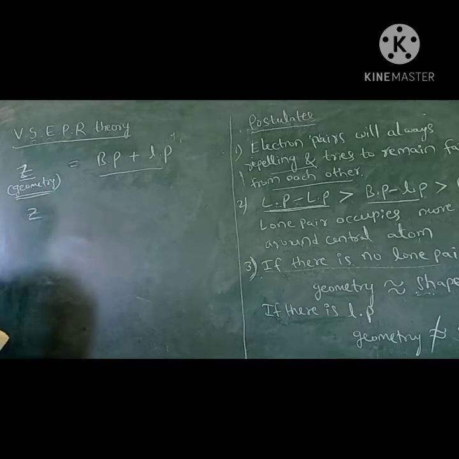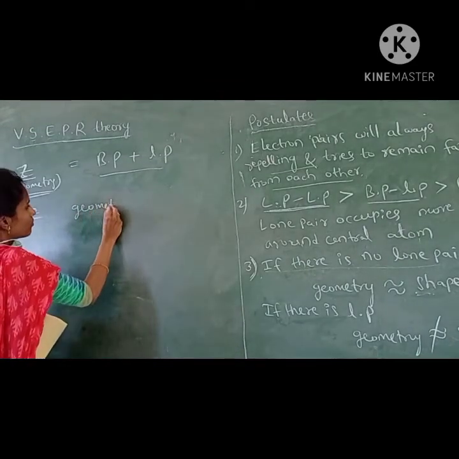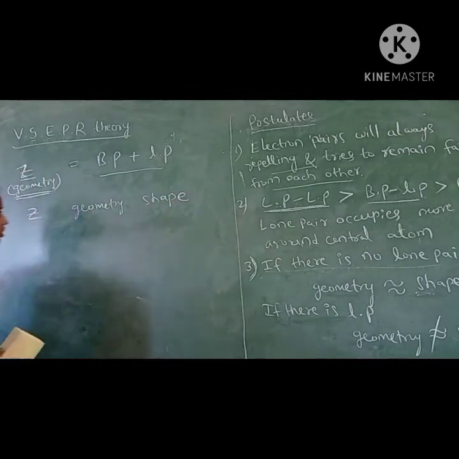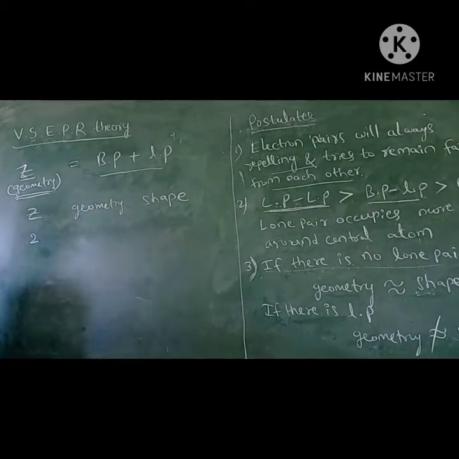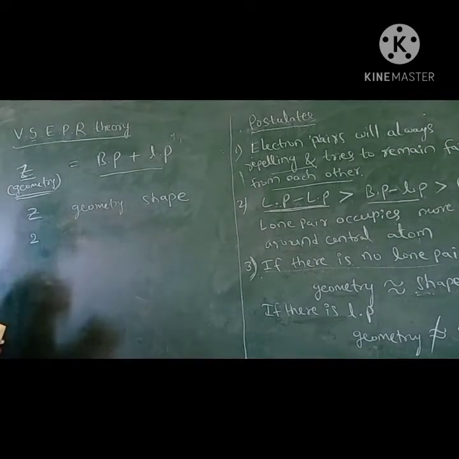So let us see Z value, geometry and shape. If the Z value is 2, there may be bond pairs or lone pairs.